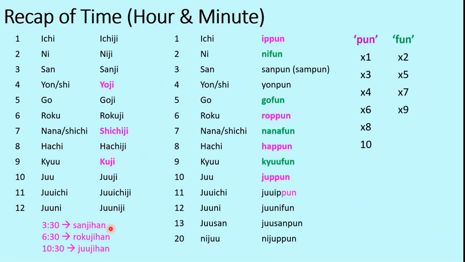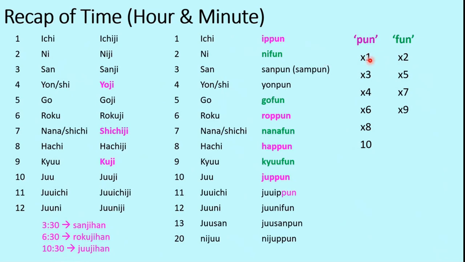Next is how we represent hour and minute. This table on the right side gives the minute resolution. In minute, the word is pun, but for certain cases, fun is also used. When pun will be used and when fun will be used depends on the last numeral. If the minute ends in 1, 3, 4, 6, 8, or if it is 10, then pun will be used. And if the minute ends in 2, 5, 7, or 9, then we'll be using fun.